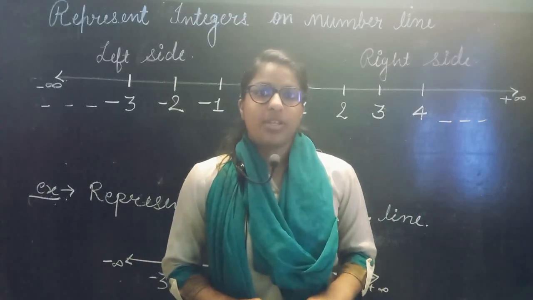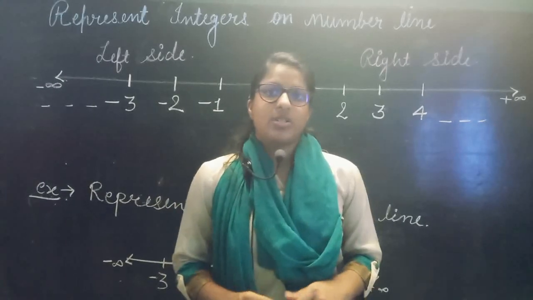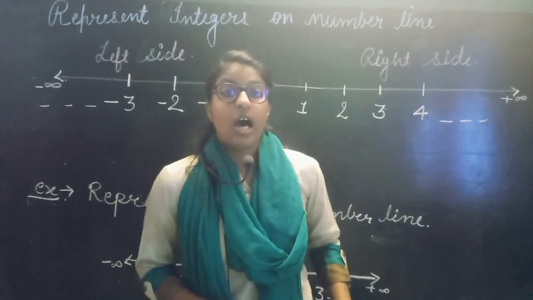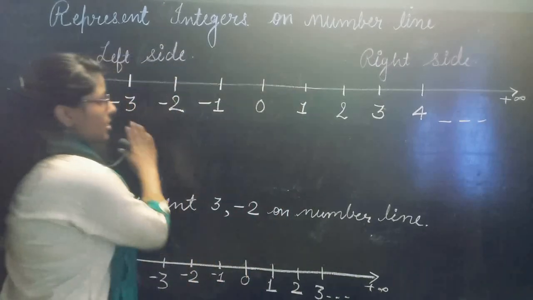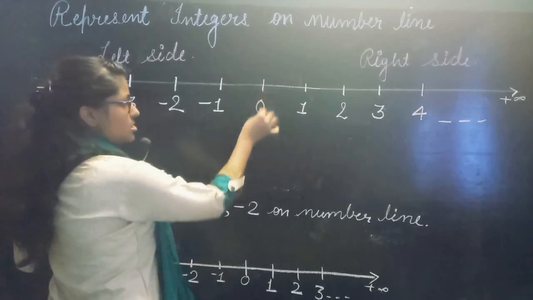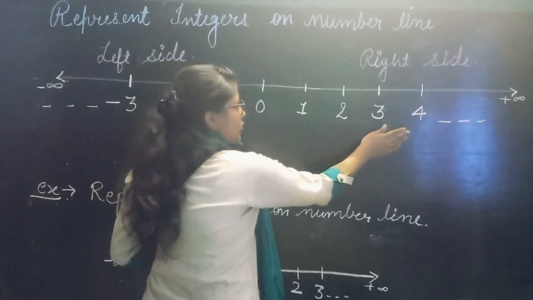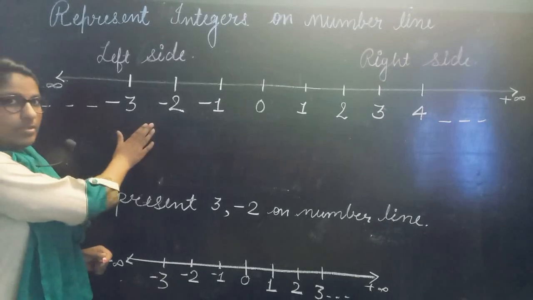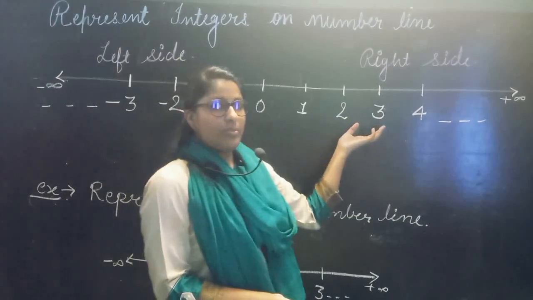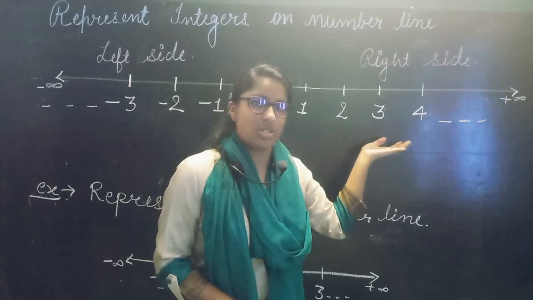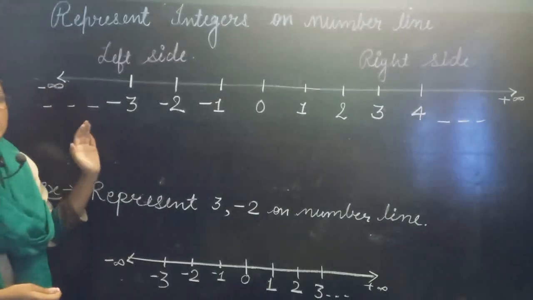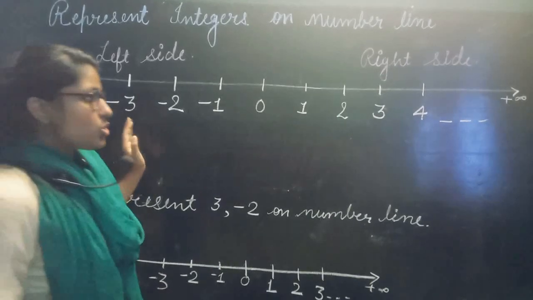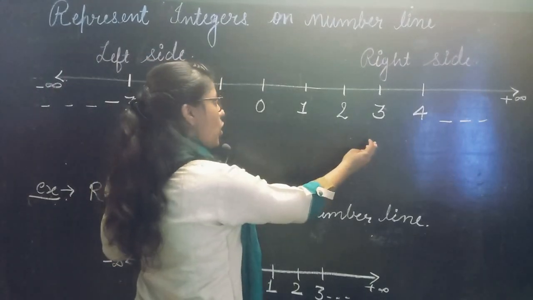Let's begin the new topic, that is representation of integers on the number line. How do we represent the integers on the number line? Let's see here. This is a number line. This is 0. This is the right side of the number line and this is the left side. You can see I am representing all positive integers on the right hand side and the negative numbers on the left hand side.